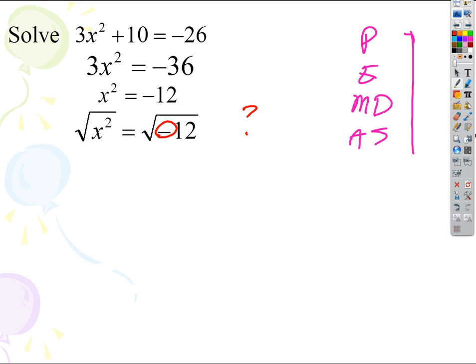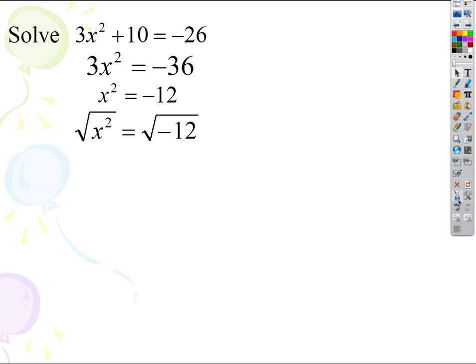Well, now we do. Here's our answer. We use a different kind of number. We're going to use a number called an imaginary number. Now, that's a really, really bad term to use because it gives the impression that real numbers are normal, and those are useful, and these imaginary numbers are just some crazy thing some mathematicians invented. But it's not that way at all, I promise you. It's not that way at all.